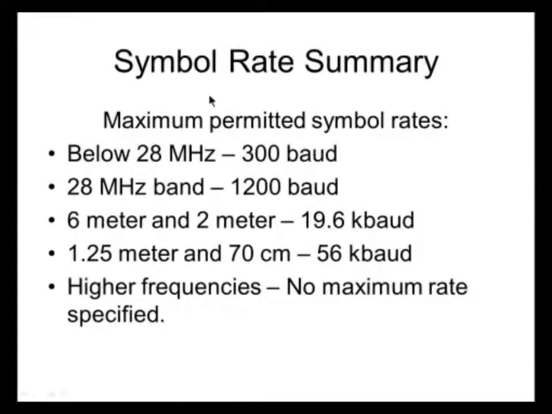Here's the symbol rate summary, and I think if you printed what I gave Joe as the material to be downloaded for this, it's in there. But here are the maximum permitted symbol rates. Below 28 megahertz, it's 300 baud. In the 28 megahertz band it is 1200 baud. For 6 meters and 2 meters, it's 19.6 kilobaud. For 1.25 meters and 70 centimeters, it's 56 kilobaud. And for frequencies higher than 70 centimeters, there's no maximum rate specified.